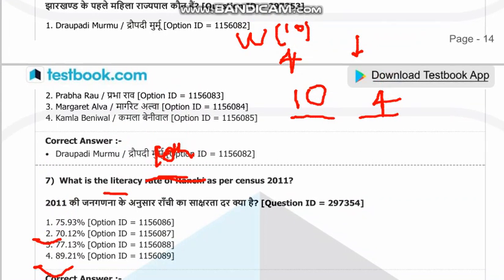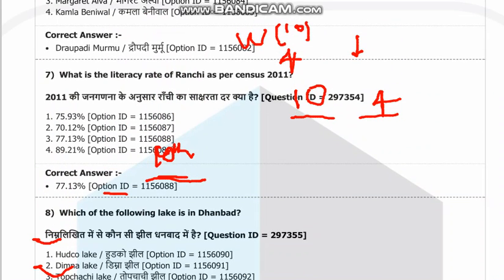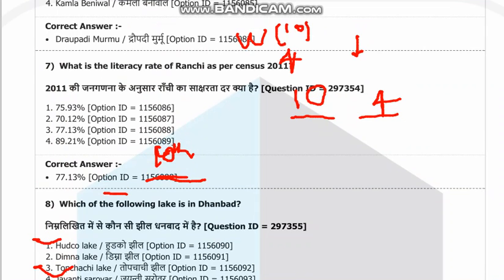What is the literacy rate of Jharkhand as per the census 2011? The literacy rate of Jharkhand is 77.13%, highest in male and female. The lowest literacy rate lies in Pakur district in male and female.